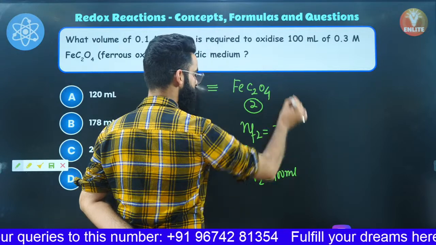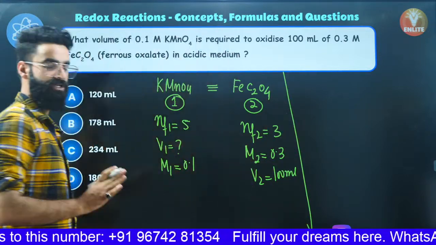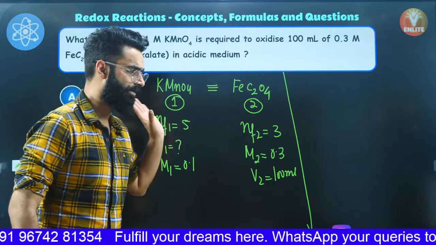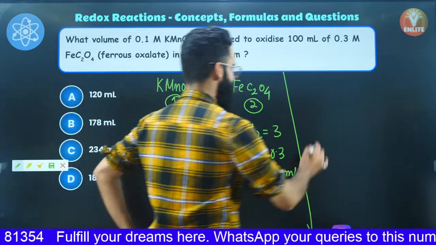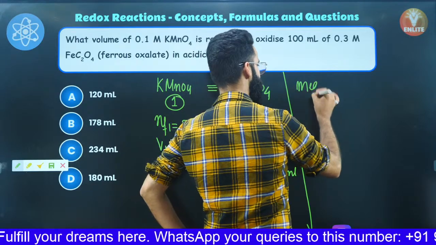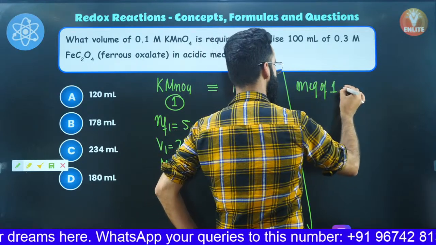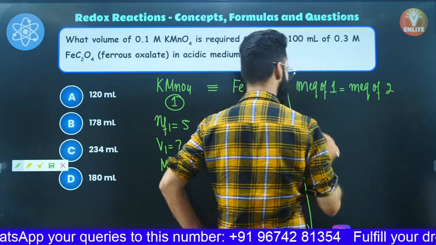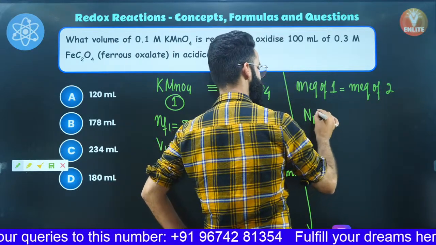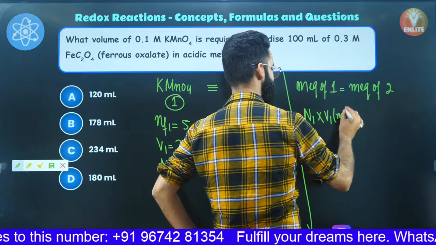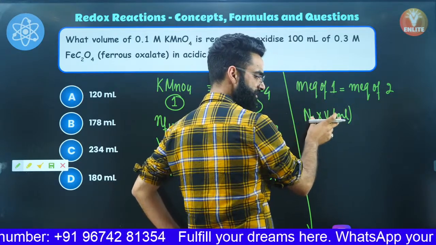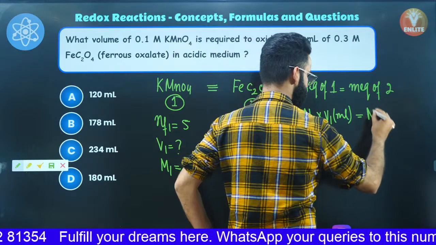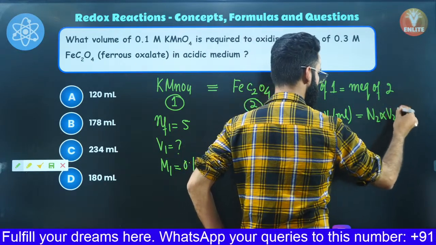So how am I going to solve this question? Simple, you are going to use the concept of milli equivalents over here. You'll just equate their milli equivalents, that's all. I'll write that milli equivalents of one reactant should be equal to the milli equivalents of the second reactant. And how do we get the milli equivalents? Normality of first multiplied by volume of first in milliliters. This formula gives you the milli equivalents of solute. And the milli equivalents of second are going to be N2 multiplied by V2 in ml.